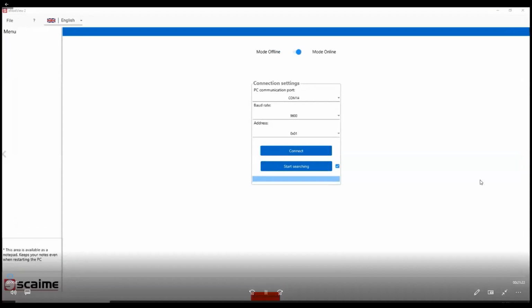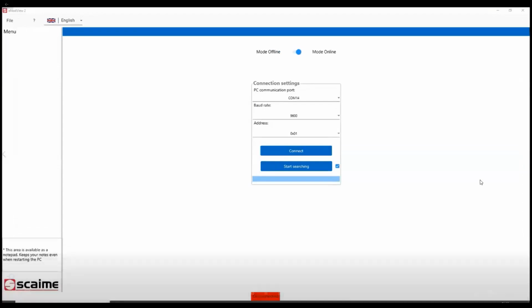We will now connect to our inot4C. There are two ways to connect your inot4C to InnoDView2. Either you know the baud rate and the address; in that case, you enter the information directly and click on Connect.